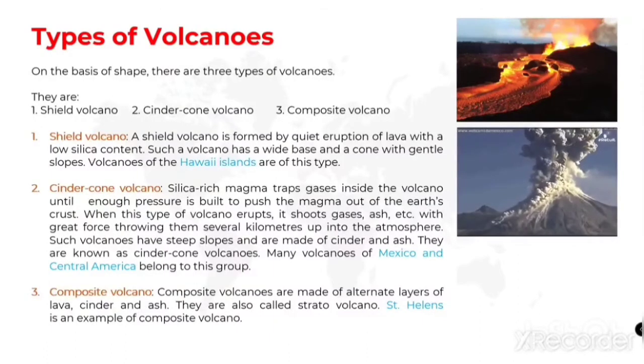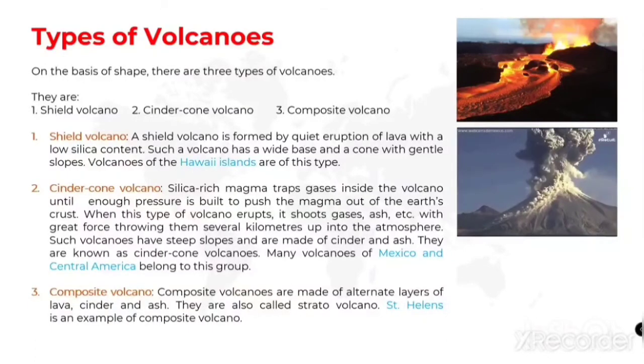Cinder cone volcano. The meaning of cinder is நெருப்பு tunnel சொல்லுவோம் இல்லையா, அதுதான் cinder. Silica rich magma traps gases inside the volcano until enough pressure is built to push the magma out of the earth crust. அதாவது in this cinder cone volcano, it has silica rich magma, and this silica rich magma traps gases inside the volcano. So when it has more pressure, then it will come out to the earth crust.